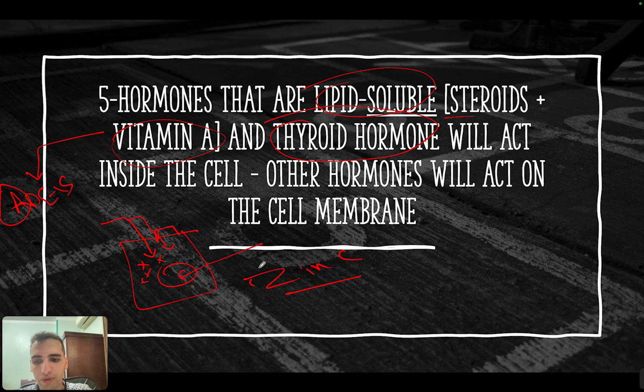Zinc is also important. We have something called zinc fingers that change the DNA, and it will cause something related to the DNA and the transcription pathway. Okay, so any hormone that's lipid soluble will act inside the cell. Other hormones will act on the cell membrane, like glucagon, like epinephrine.